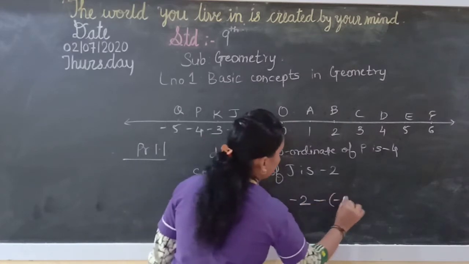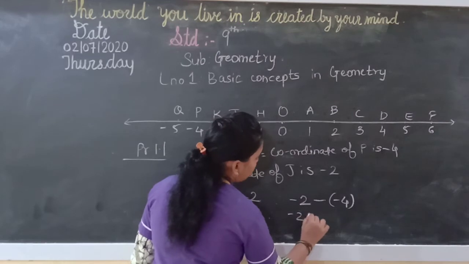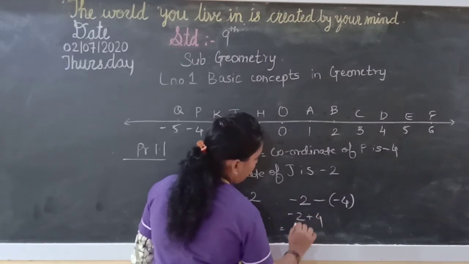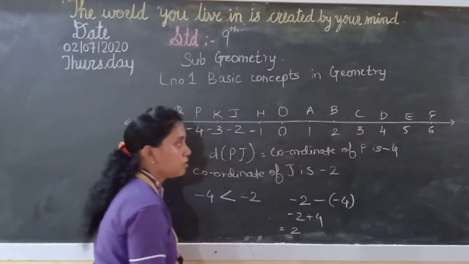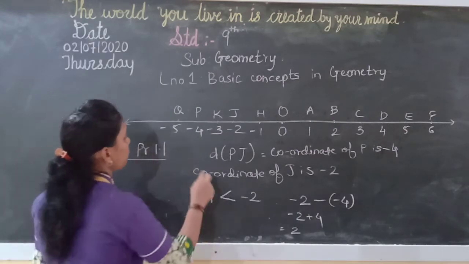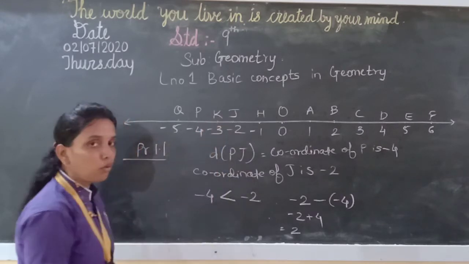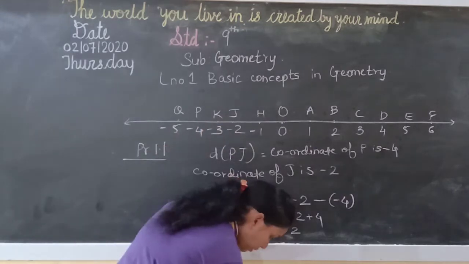minus of minus 4. So therefore you will get minus 2 plus 4. So therefore you will get 2 units over here. So the distance between P and J is 2 units. Now let's see one more sum.